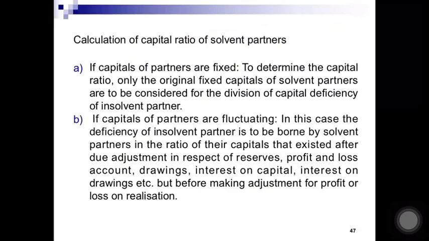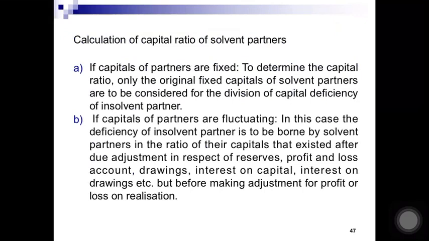Now, how to find out this capital ratio? Number one, if the partner's capital is fixed, then there is no problem. The original fixed capital of solvent partners will be considered to find out the capital ratio. If the partner's capital is fluctuating, in this case, the deficiency of the insolvent partner is to be borne by the solvent partners in the ratio of their capital after making adjustment in respect of reserves, profit and loss account,